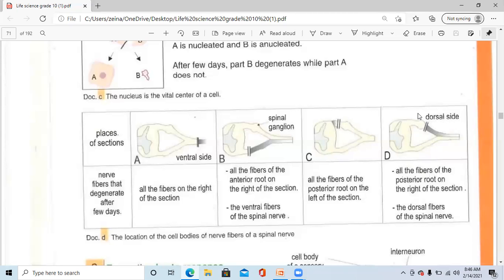While the spinal ganglion remains alive after a few days after dissection, before and after it. This means that the cell body of the dorsal root is located in the spinal ganglion.